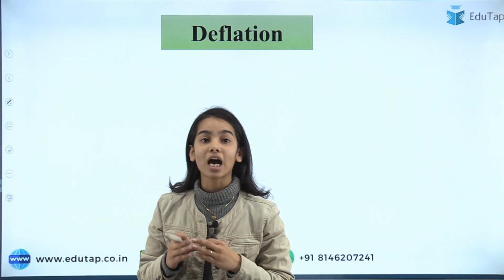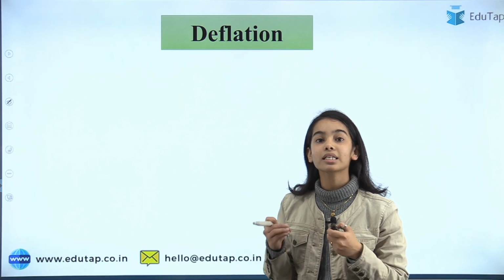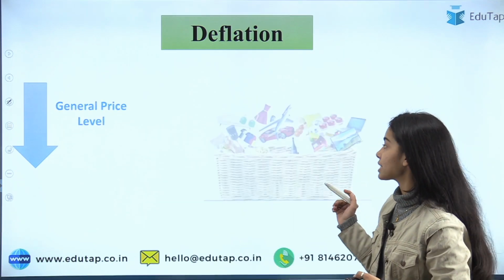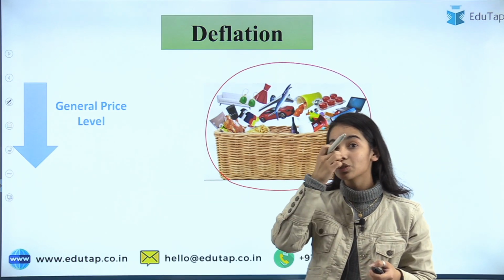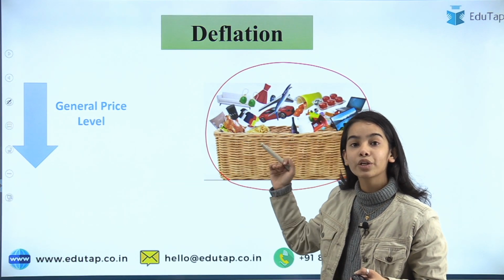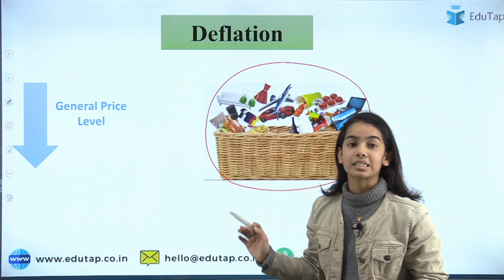So now we will start with the meaning or the definition of deflation. See, deflation means that there is a reduction in the general price level, that is, the consumer basket, the basket that the consumers are consuming or are going to pay for. So there is a continuous or sustained decrease in the price level of this consumer basket.